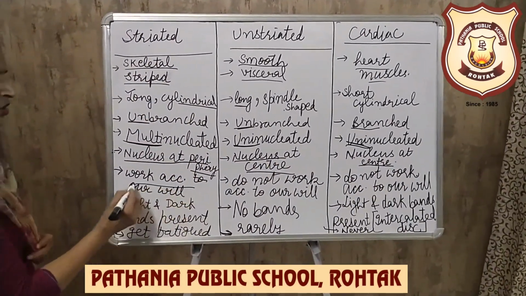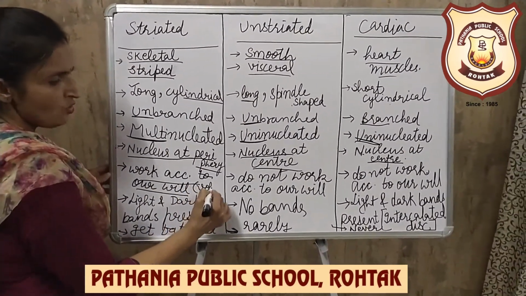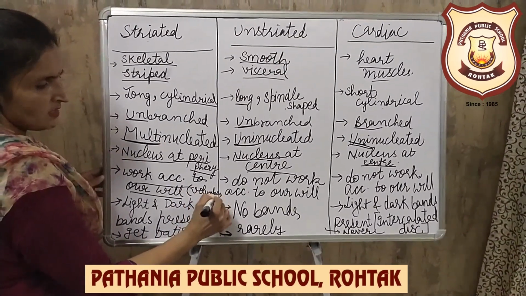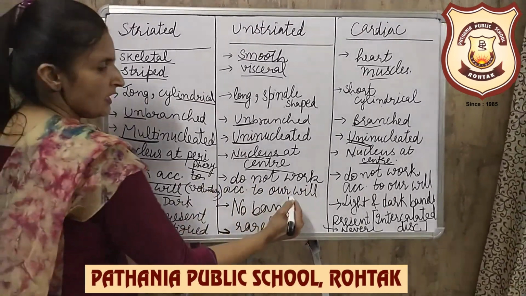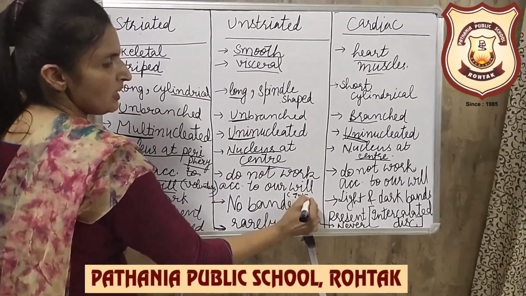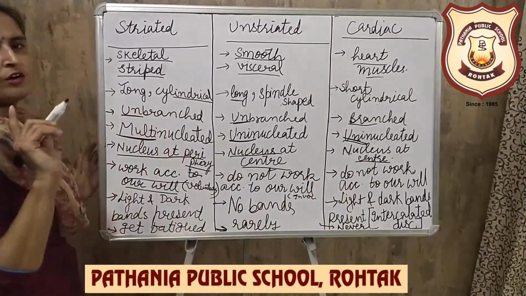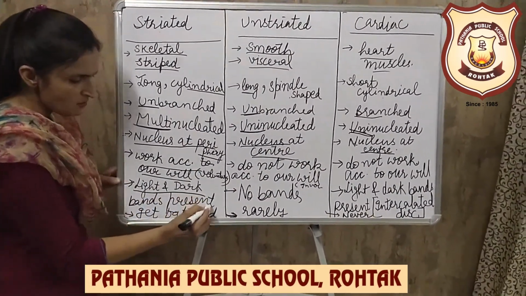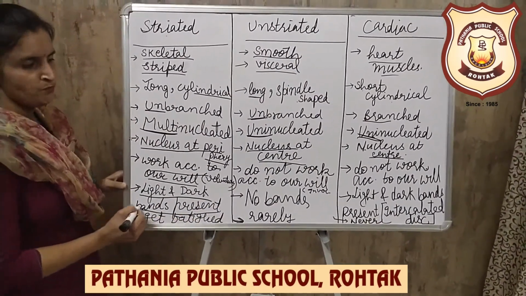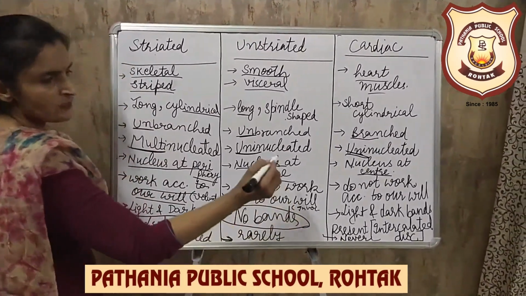They work according to our will. That is why they are known as voluntary muscles. They do not work according to our will. That is why they are known as involuntary muscles. And they also do not work according to our will. Light and dark bands are present. Here light and dark bands are absent.